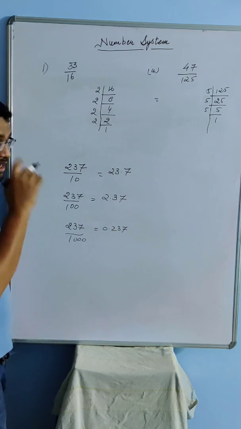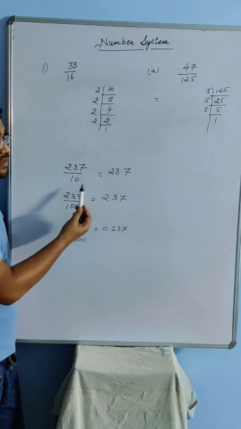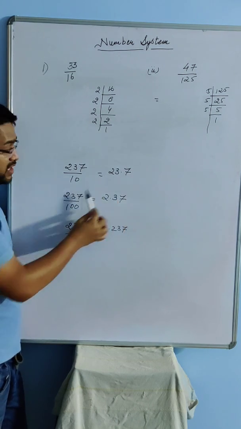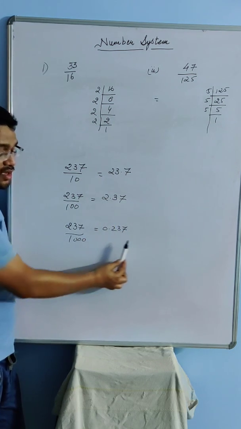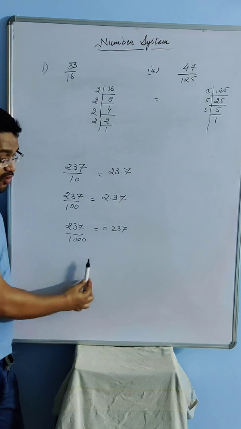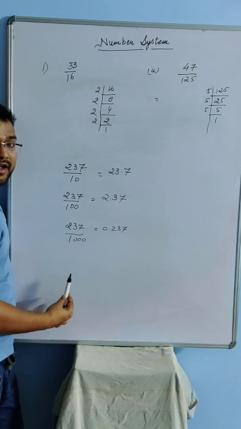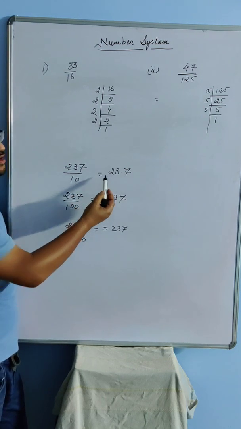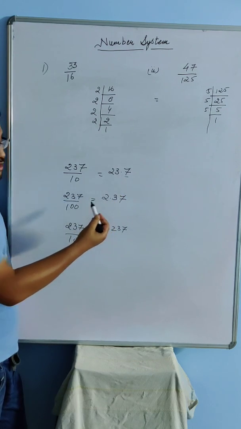So one thing which is very clear is, if I have 10 in the denominator, the decimal is at one place from the right side. If I have two tens, it will be at 2 places. Three tens, at 3 places. Four tens, 4 places. Five tens, 5 places. So I can clearly say that with 10, the decimal ends after 1 digit.